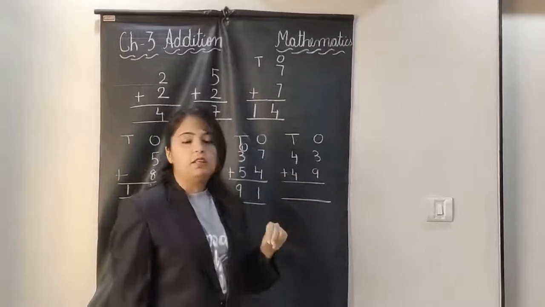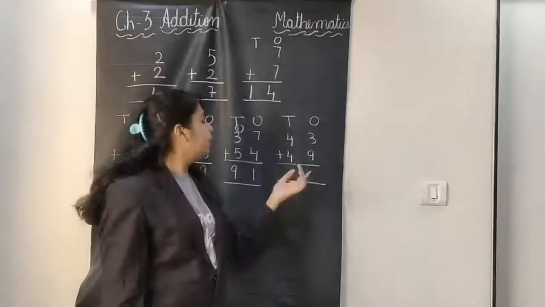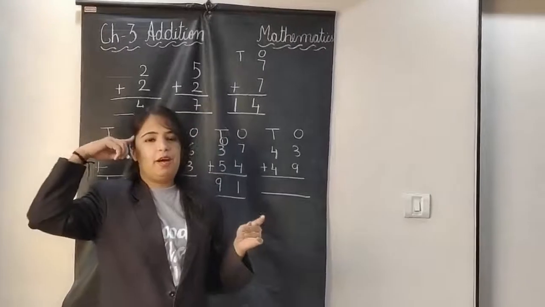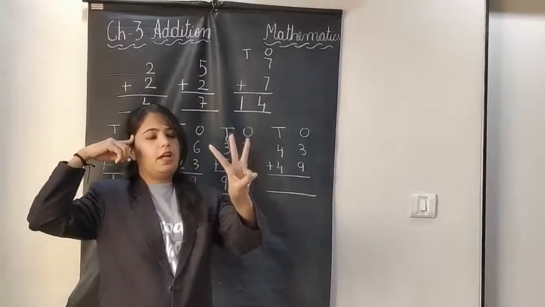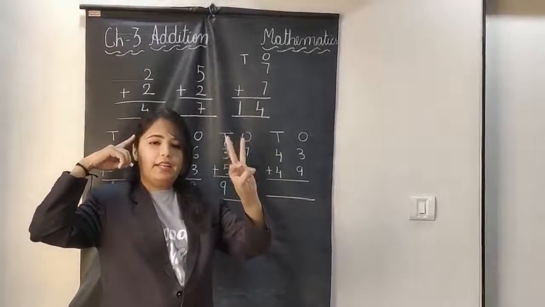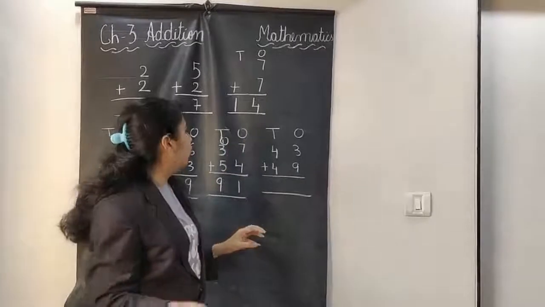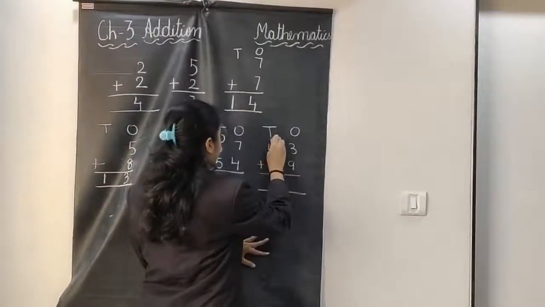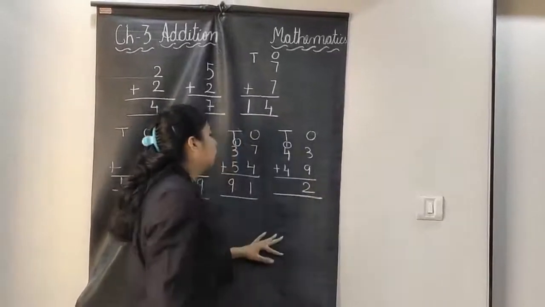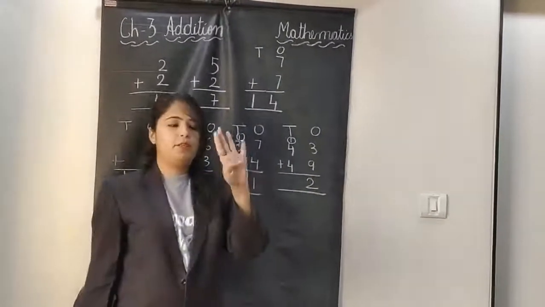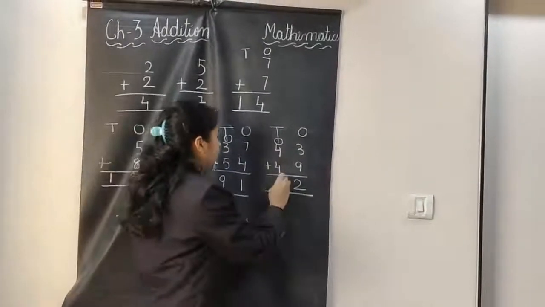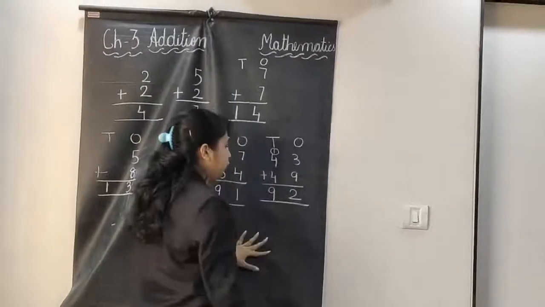3 plus 9. So we can convert the number because the downside number is big. So we will say in the mind 9 in your mind and 3 on my fingers. After 9: 10, 11, 12. So first number up, second number down. Now 4 plus 4. 4 plus 4 is 8 and 8 plus 1 is 9. So the answer is 92, right?